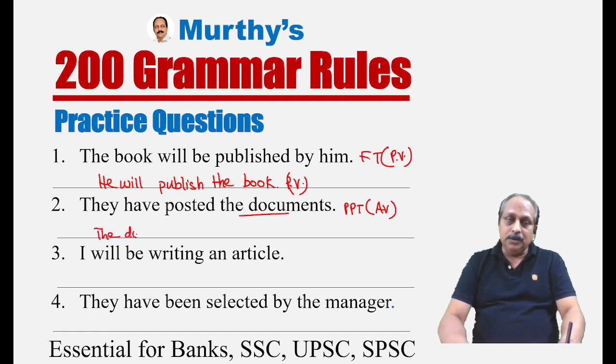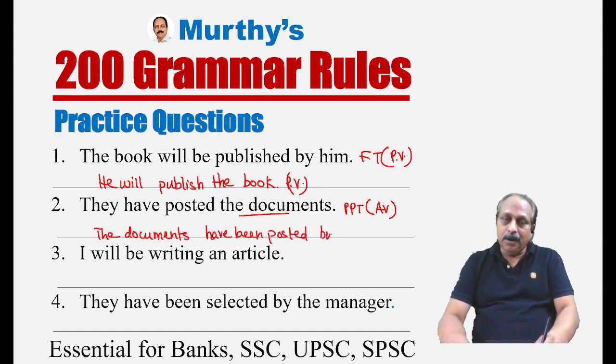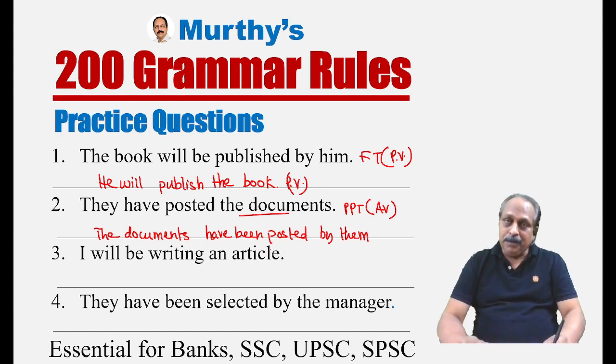The documents, they have posted the documents. The documents have been posted by them. The documents have been, because plural, have been posted by them. Any perfect tense in passive voice, been is compulsory. Any sentence in passive voice, the main verb should always be in past participle form. Here it is a regular verb. Post, posted, posted, past participle form.